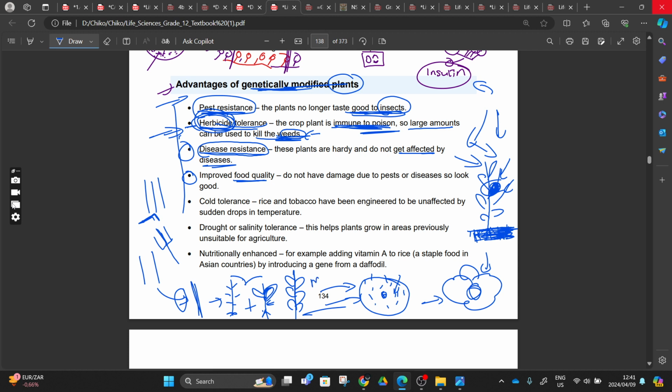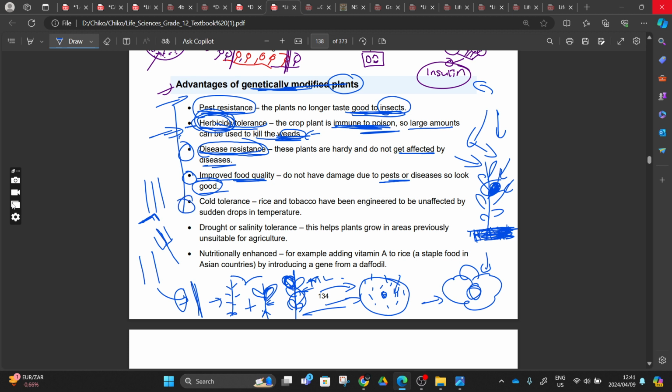Increase the two, we have more large fruits, right? So it improves the food quality, and there is no damage due to pests and disease, so it looks good. Because these plants are genetically modified, the fruits we have here are now going to be pest resistant. They are not going to be affected by pests or insects. It means they are not going to be affected by diseases, so they will look good. Right, that's another advantage of genetically modified plants.